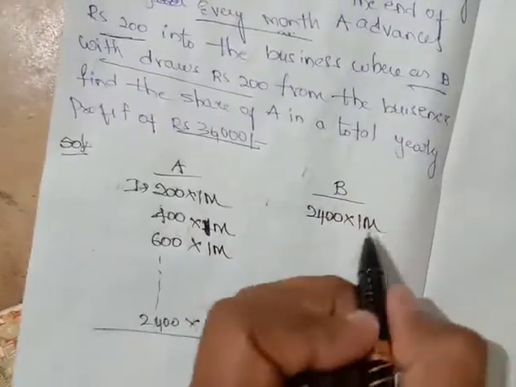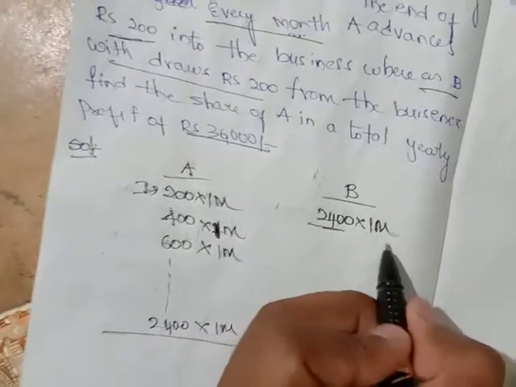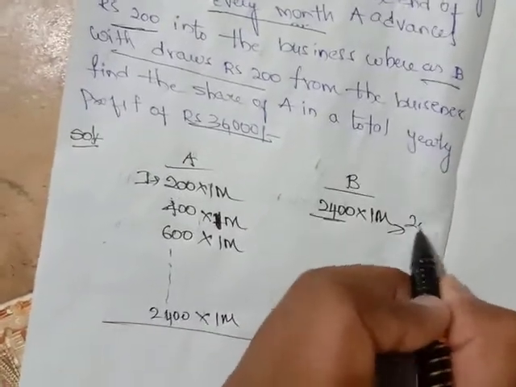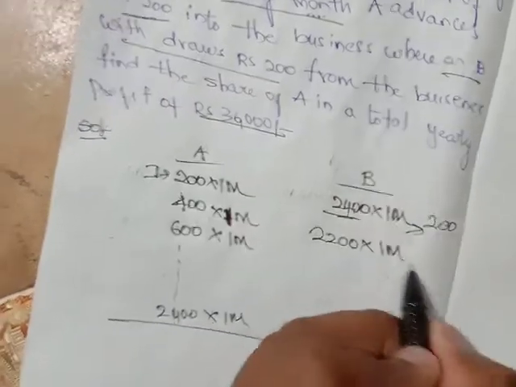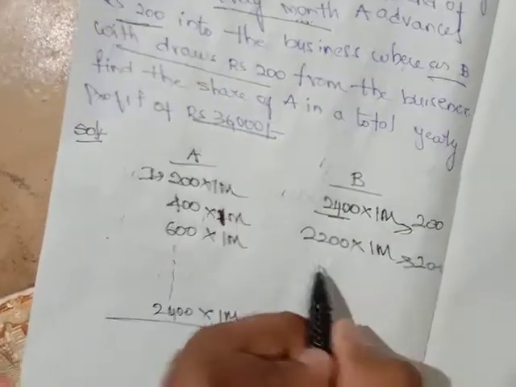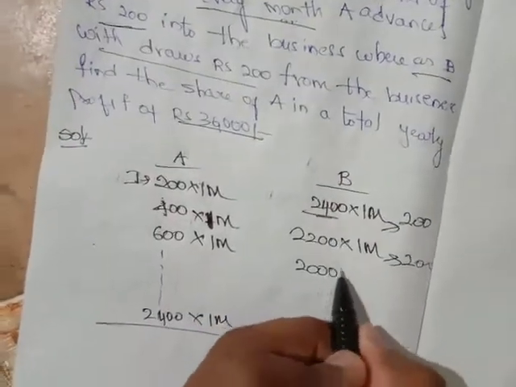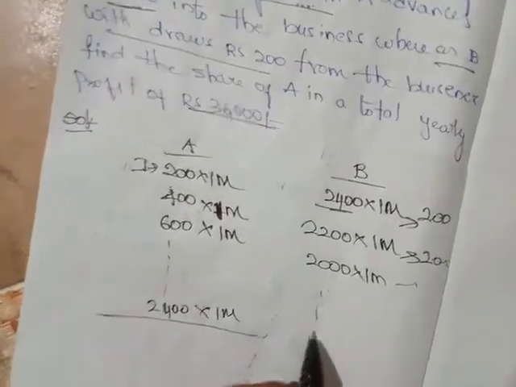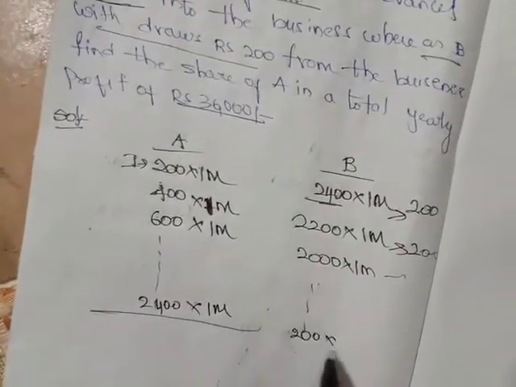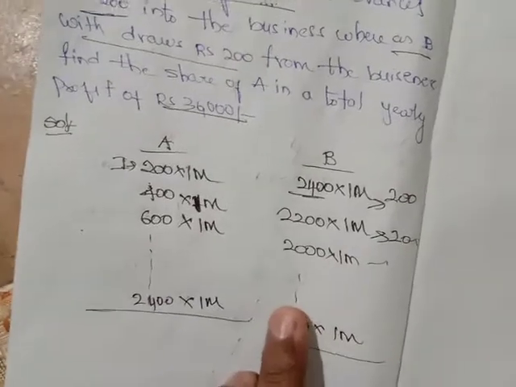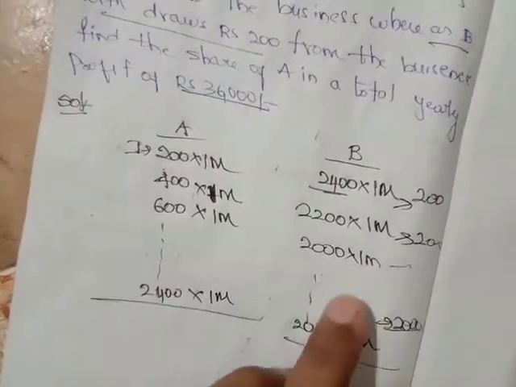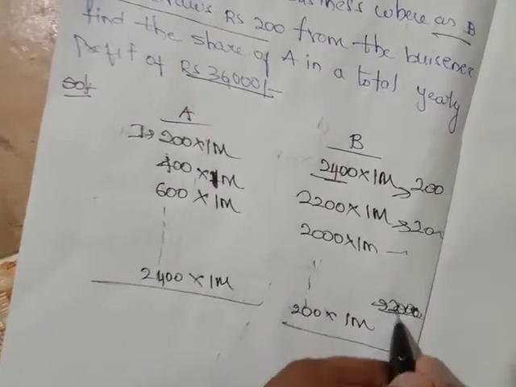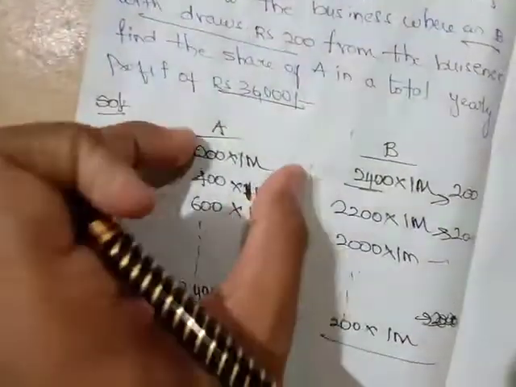Now come to this case. For the first month he is investing 2400. For the second month he'll be taking 200 out, so what will be here? 2200 in the second month, and he is taking 200 again, so he is having 2000 in the third month. Like this, after 12 months he will be investing only 200. For the 12th month he will be investing only 200. Right or no friends? So friends, you get the concept.